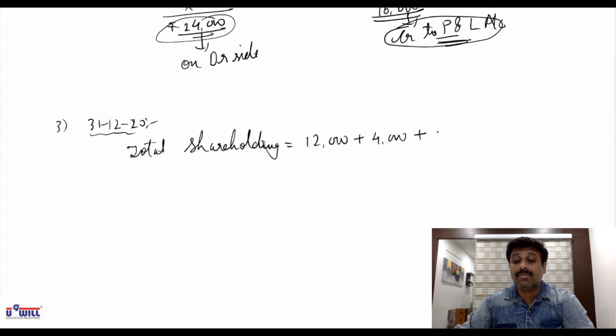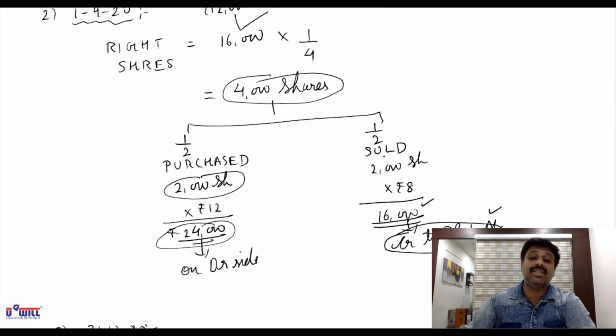So 12,000 plus 4,000 plus 2,000 shares he purchased from the right shares. He is having a total of 18,000 shares with him. Total shareholding is 18,000 shares. Now,